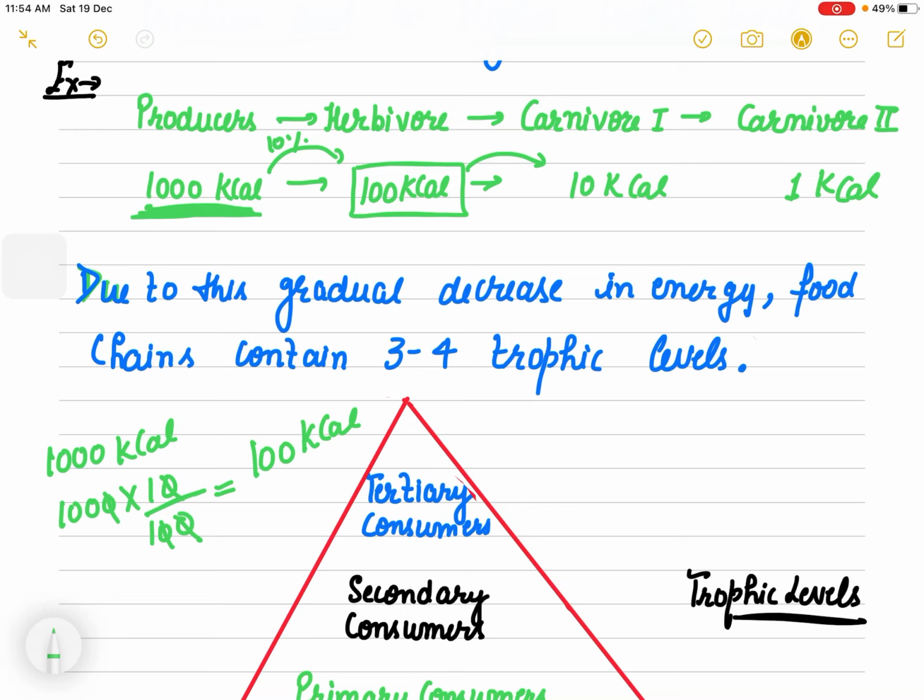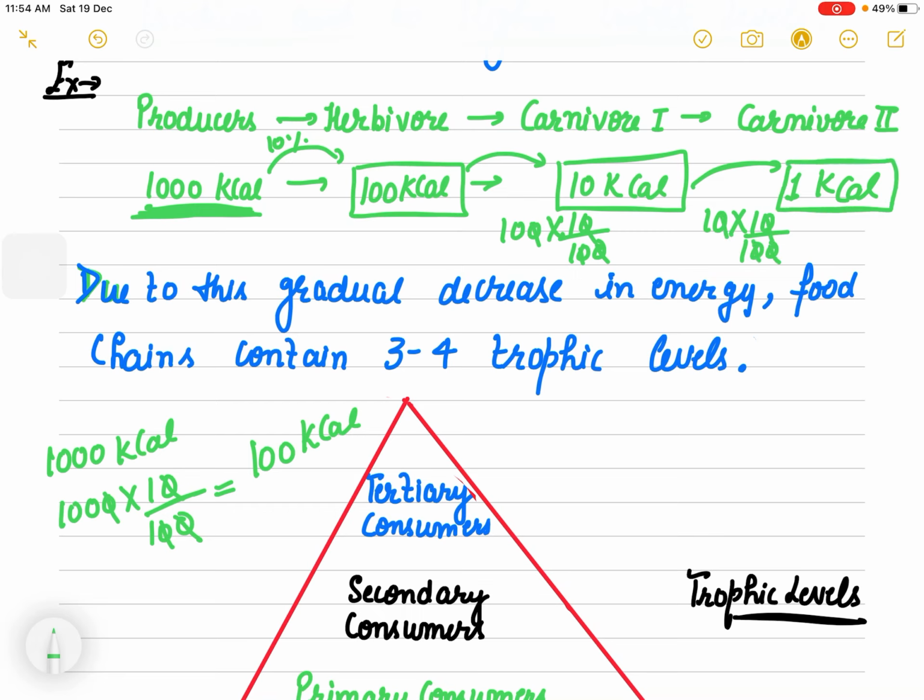Only 10% will transfer to carnivores, 100 into 10 by 100. So 10 kilocalorie will be available for the carnivores. Then 10 into 10 by 100. How much? Only 1 kilocalorie will be available at the last consumer level.